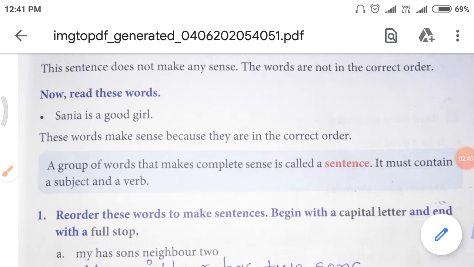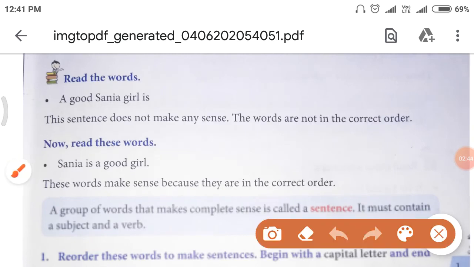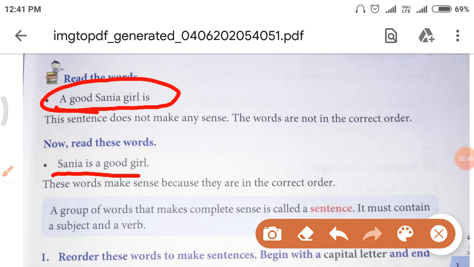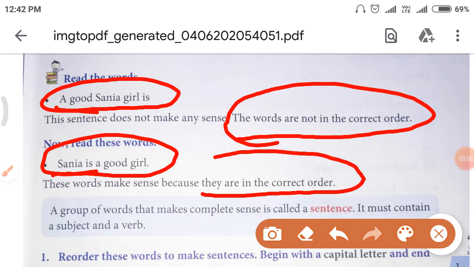Now let's see the difference again. A good Sanya girl is, and Sanya is a good girl. In the first, the words are not in correct order, that's why it doesn't make any sense. And in this sentence, they are in the correct order, that's why it makes sense, means the sentence tells us something.